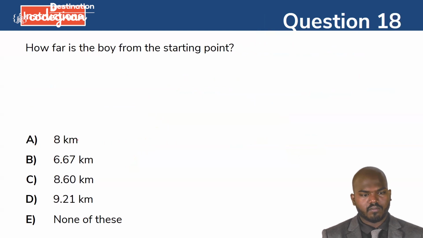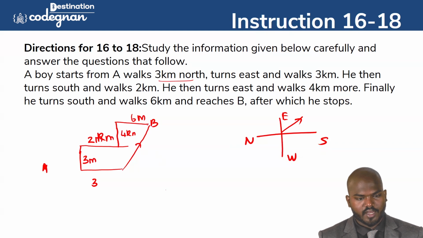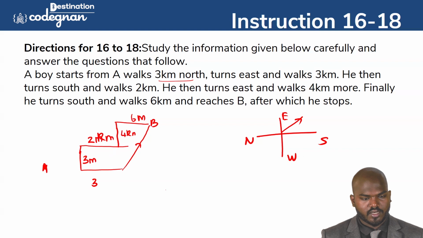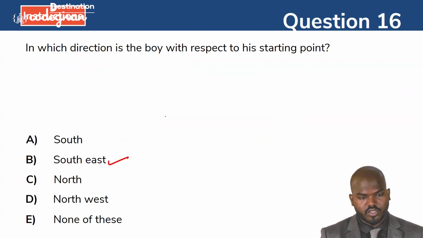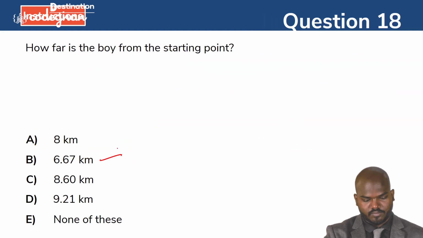Okay. And how far is the boy from the starting point? From the starting point means we need to take this particular direction. You see this one, guys? If you see this, we have 3 kilometers, right? So it is 2 kilometers, so that is 1 kilometer extra. And then 5 kilometers is here. Okay, so 5 kilometers, you can take directly with respect to the value here. Okay, so please do the problem here. If you solve this one, you will get the answer 6.67. I hope you're clear in this one.